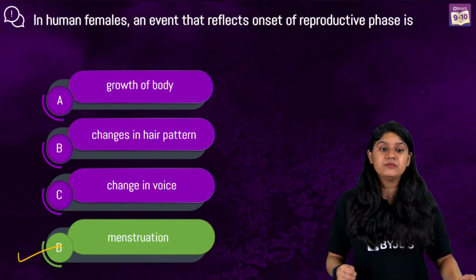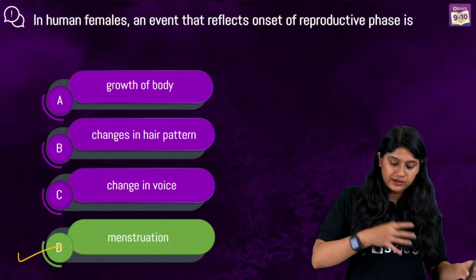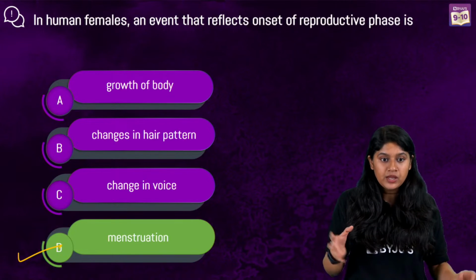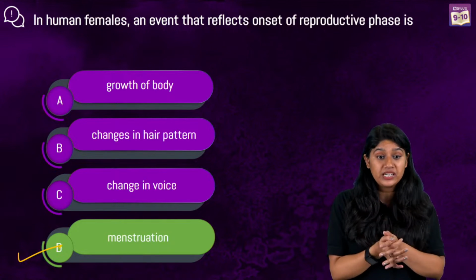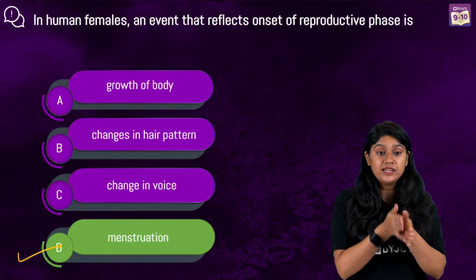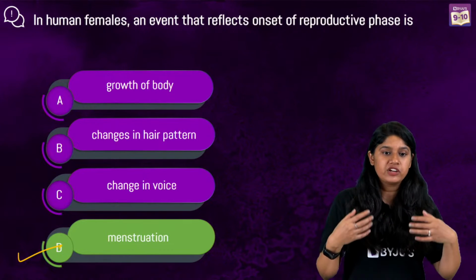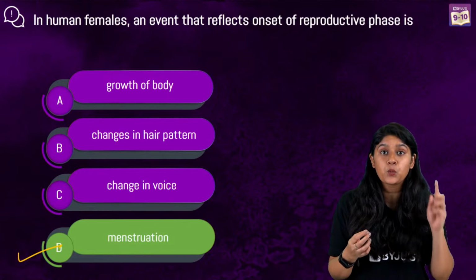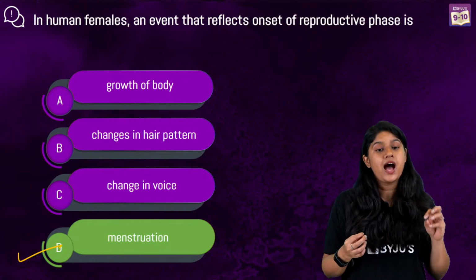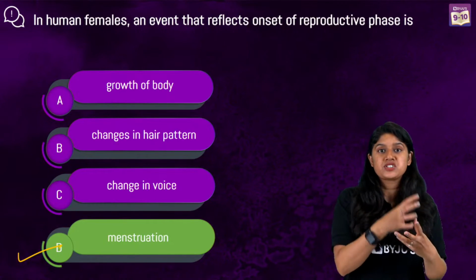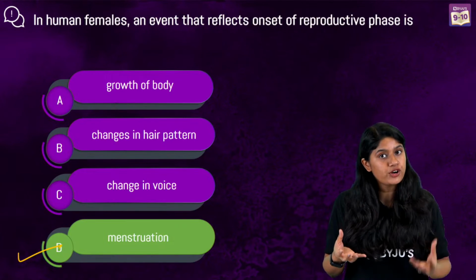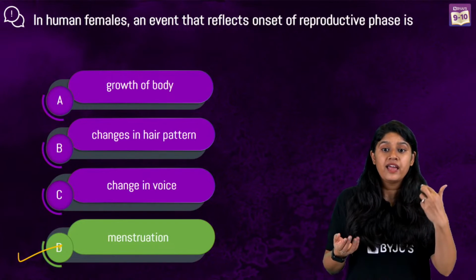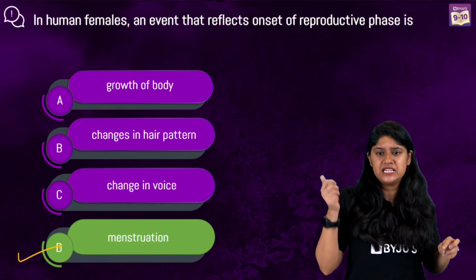So as the female reaches the reproductive phase, the one change that happens in the female body is the onset of the menstrual cycle. Every month, the ovaries will be producing one egg. And if fertilization occurs, the menstrual cycle will not happen. If there is no fertilization, the menstrual cycle will occur every month or every 28 days.